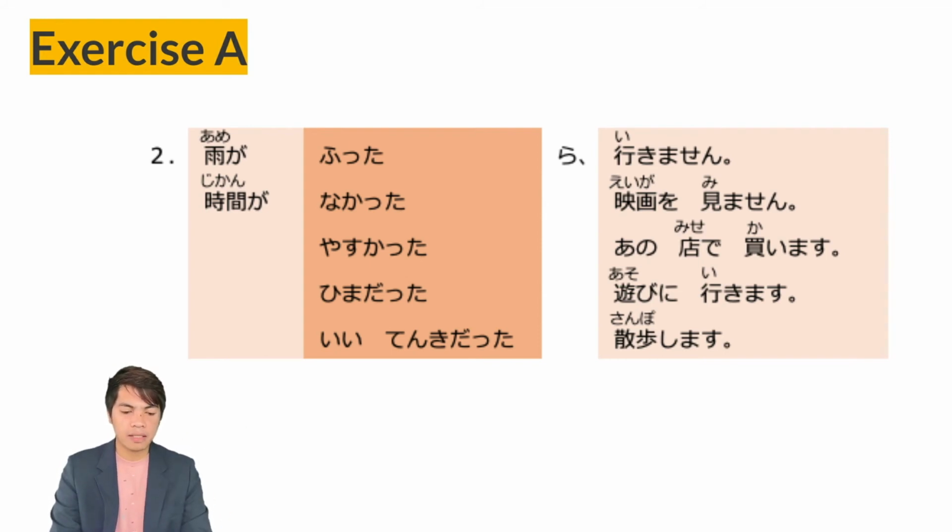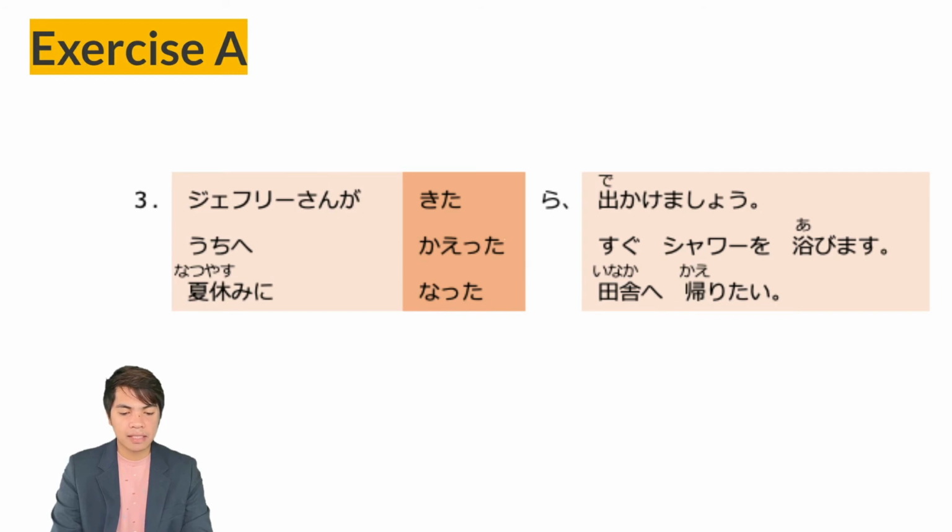Number 3, Jeffrey san ga kitara dekakemashou. Once Mr. Jeffrey comes, dekakemashou. Let's go out. Next line, uchi e kaettara sugu shawa o abimasu. So this is the tara pattern that expresses once this is completed, I will do this or this will happen. So uchi e kaettara, once I get home, sugu shawa o abimasu, I will take a shower immediately.